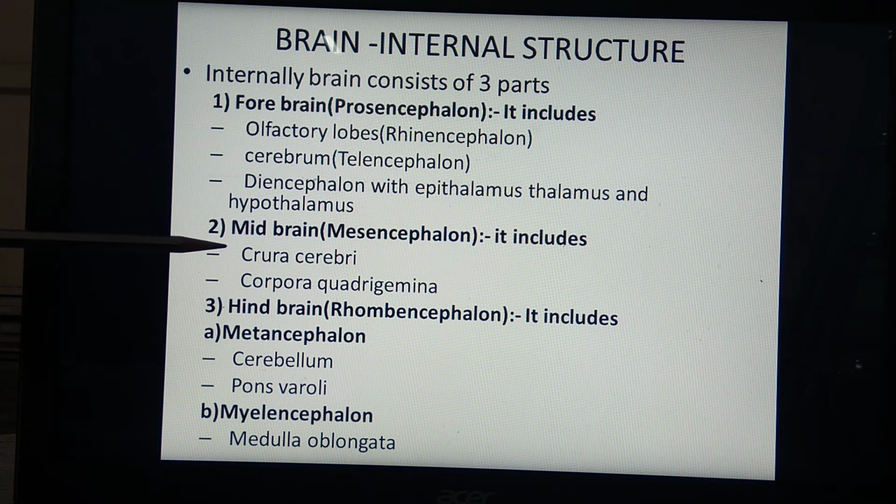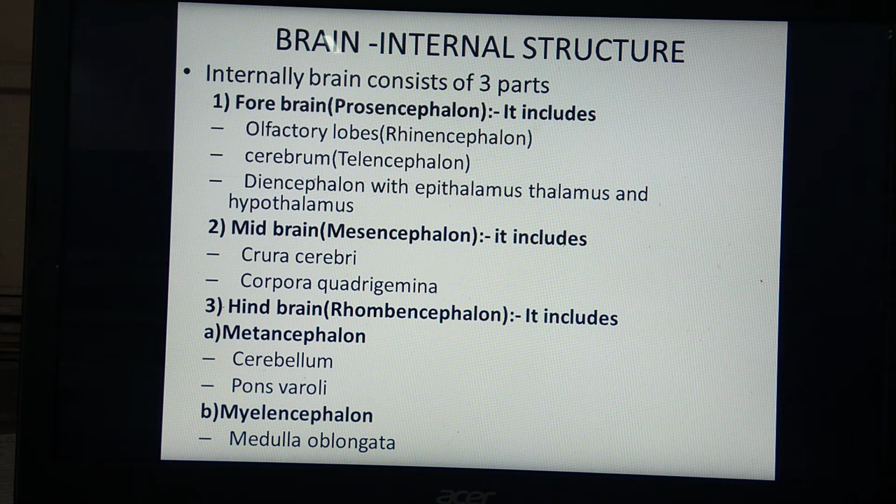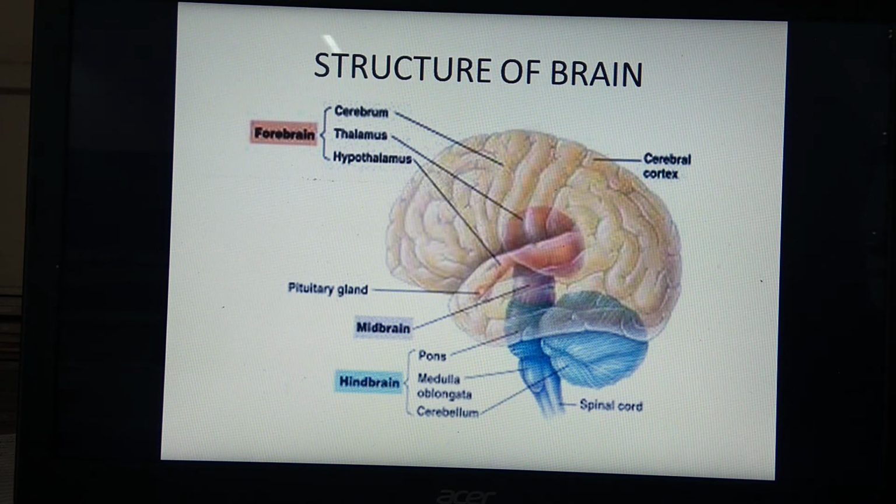We'll see the midbrain, scientific term mesencephalon, consisting of crura cerebri and corpora quadrigemina. Third part, hindbrain, also called rhombencephalon, which includes metencephalon with cerebellum and pons varolii. And the second part of the hindbrain is myelencephalon, which includes medulla oblongata. So all these are the parts of the brain. You have to remember all the terms properly and the classification of different parts of the brain.